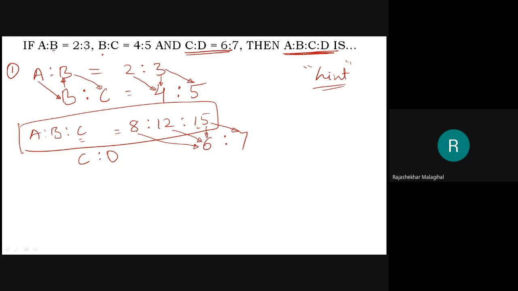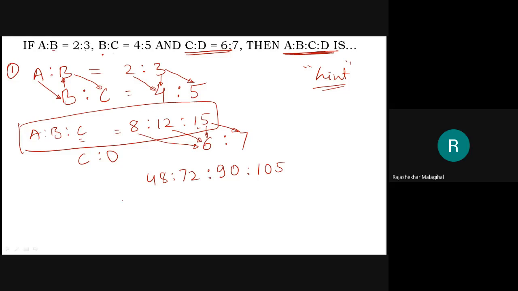Then 6 8s are 48. 12 6s are 72. 15 6s are 90. Yes, 90. Then 15 7s are 105.